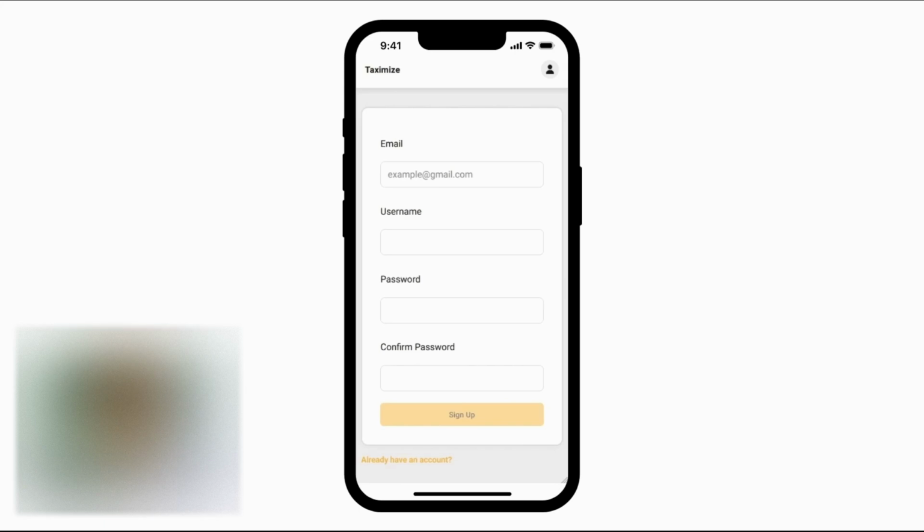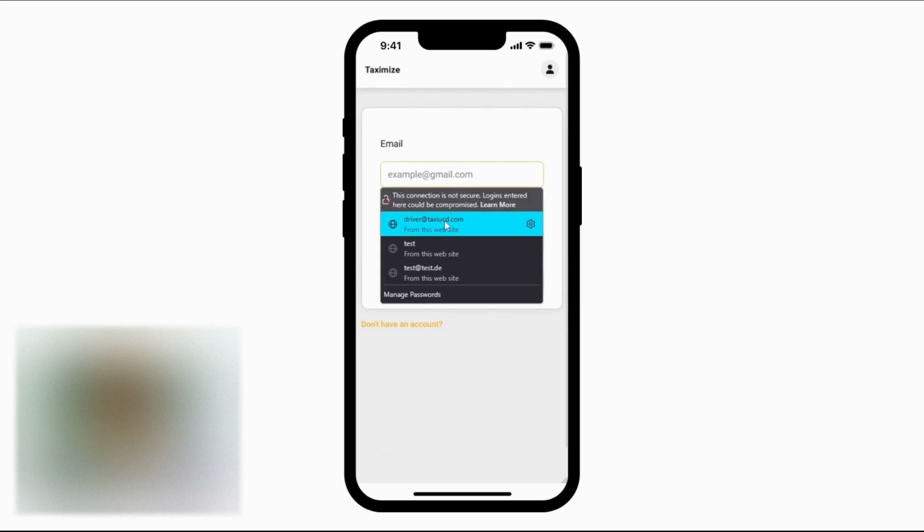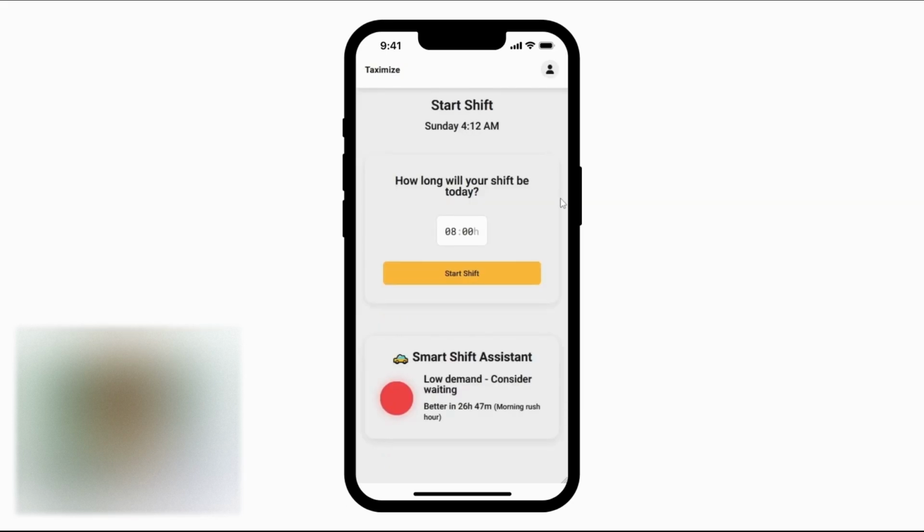Hi, I'm going to share a short demo of our project. Right now, we're in the registration screen. Because I already have an account, I'm going to switch to login instead and log in with my credentials. After logging in, I can start a shift. To do so, I can set the planned duration. I'm going to set it to 6 hours in this case. And I also see a recommendation whether it's currently a good or a bad time to start a shift.